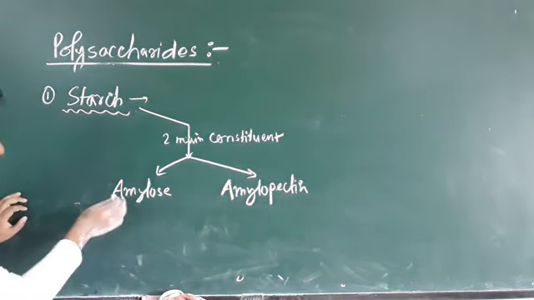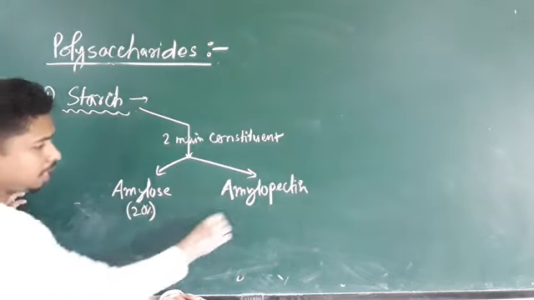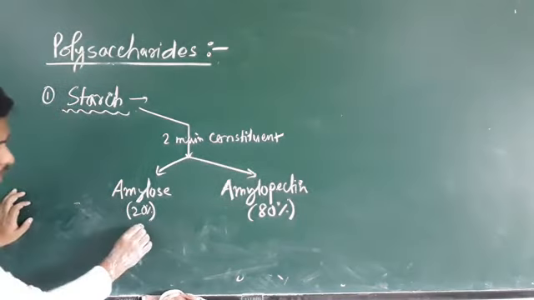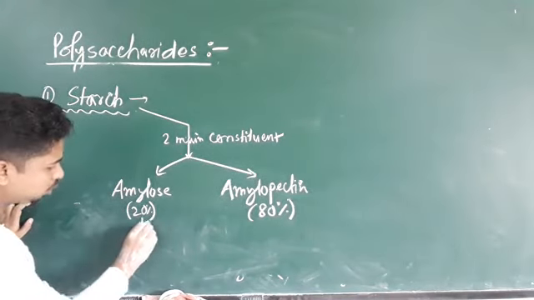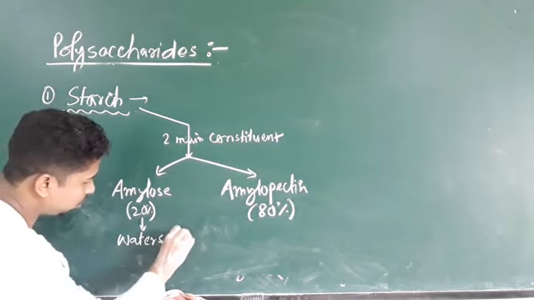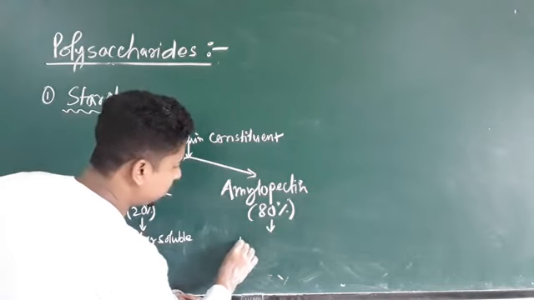The percentage of amylose in the starch is about 20%, and the amylopectin is about 80%. This amylose is water soluble, but this amylopectin is water insoluble.